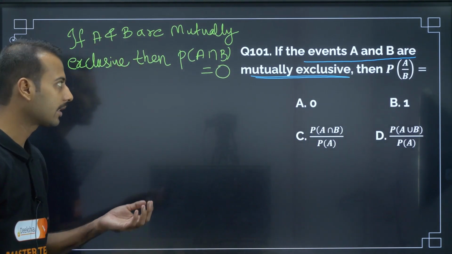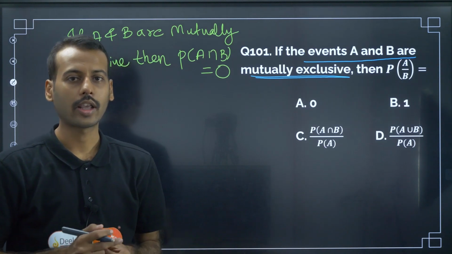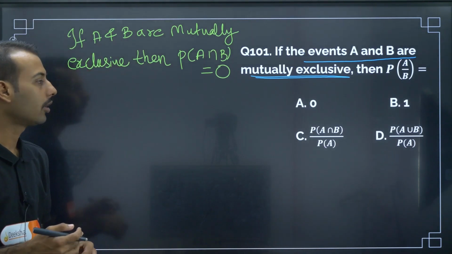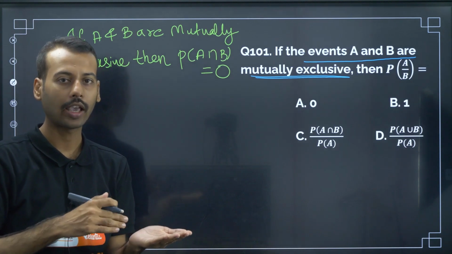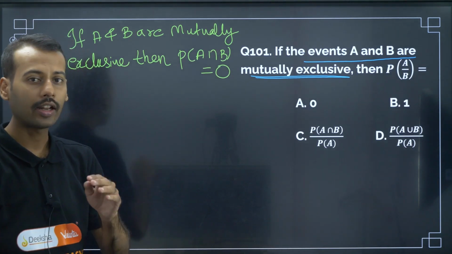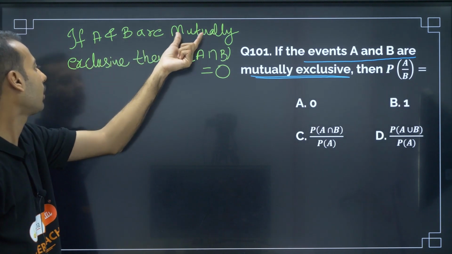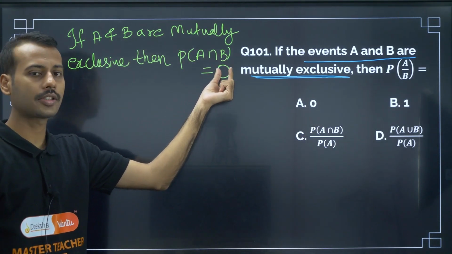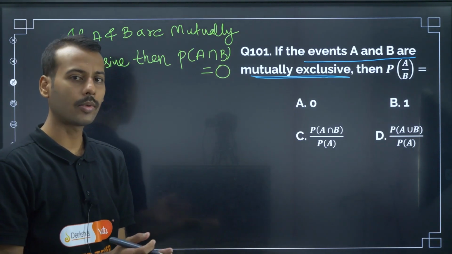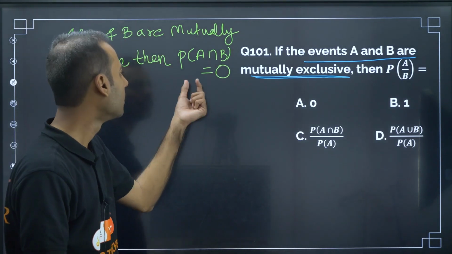See here, what is the meaning of mutually exclusive? If one happens, the other does not happen. Now mutually exclusive event means one event is happening, another event cannot happen. If another event is happening, the first event cannot happen. Such types of events are known as mutually exclusive. Then probability of A intersection B is, so what is common between mutually exclusive events? Nothing is common, so probability is 0.